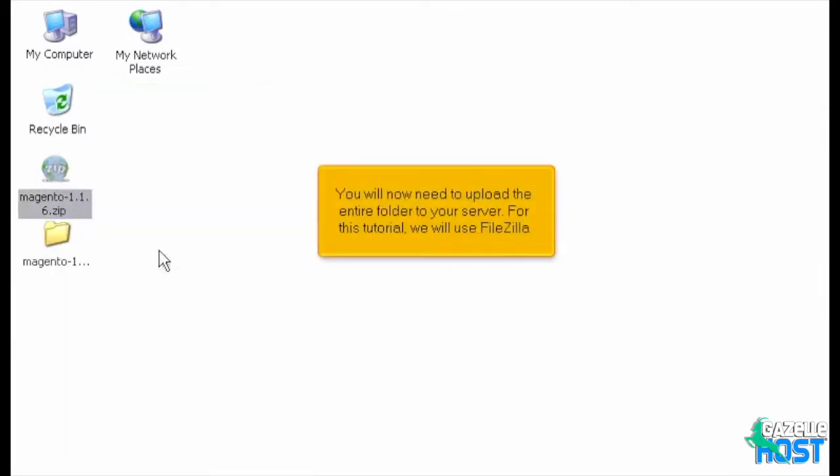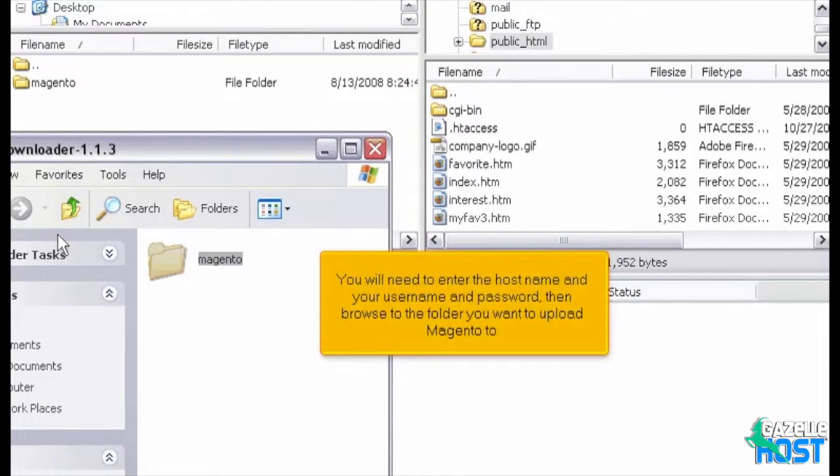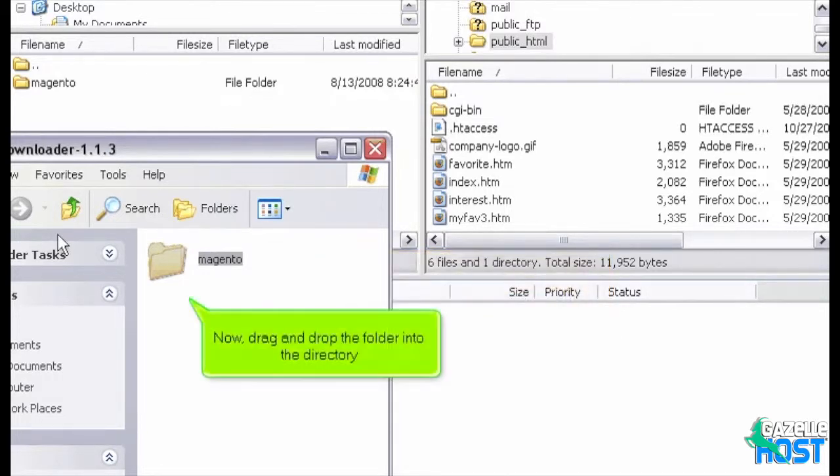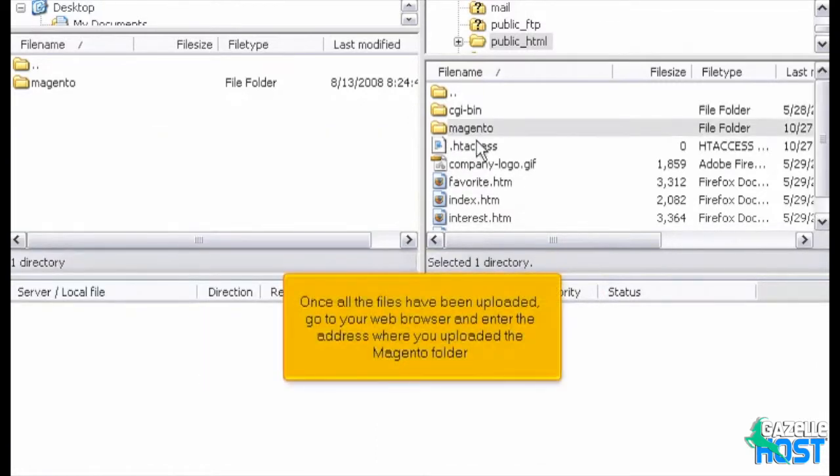You will now need to upload the entire folder to your server. For this tutorial, we will use FileZilla. Double-click to open the folder. You will need to enter the host name and your username and password. Then browse to the folder you want to upload Magento to. Now, drag and drop the folder into the directory. Once the files have been uploaded, go to your web browser and enter the address where you uploaded the Magento folder.